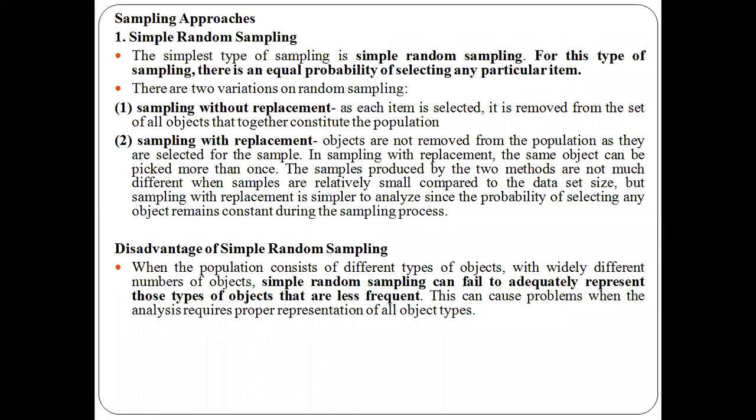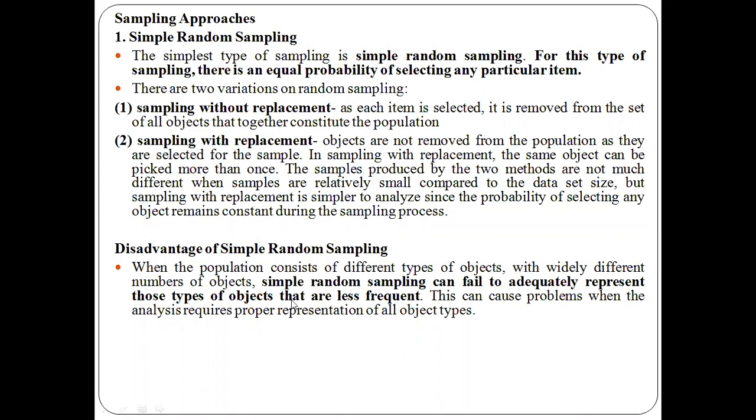Such objects will not be represented correctly using simple random sampling. This causes a problem, because if you want to represent all types of objects in the sample, it will not be effective in representing such types of objects. It is not going to consider the objects which appear less frequently.